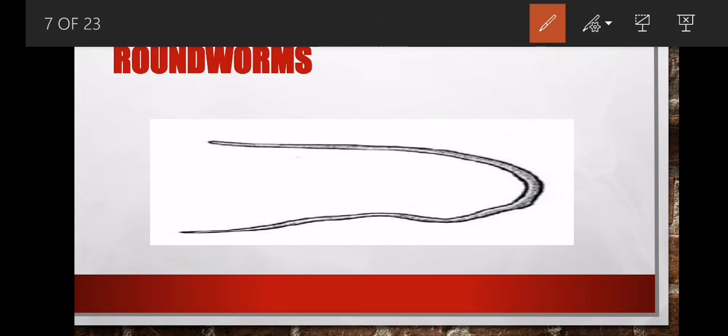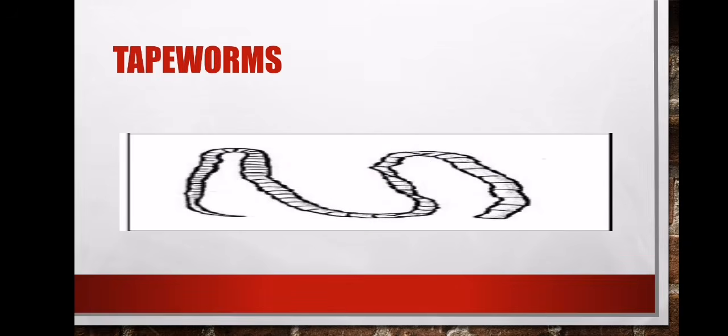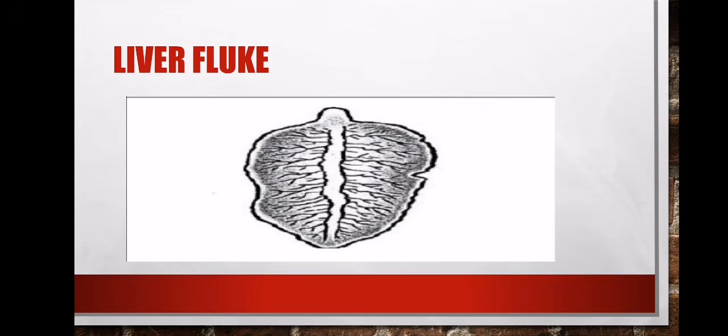It has one host, and then we say it has a direct life cycle. So that's the simplest part for you to understand in this case. What were we doing? We were looking at identification only. We said we have a tapeworm. The tapeworm has segments. It has two hosts: the farm animal host plus the mites. Then we said we have a liver fluke. The liver fluke is shaped like a leaf. It likes wet places.